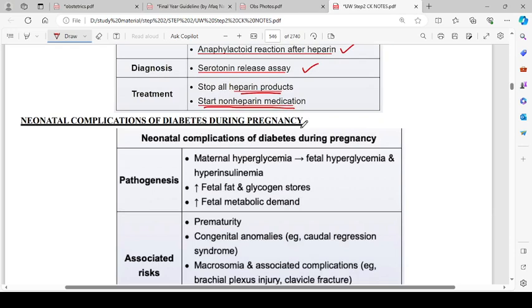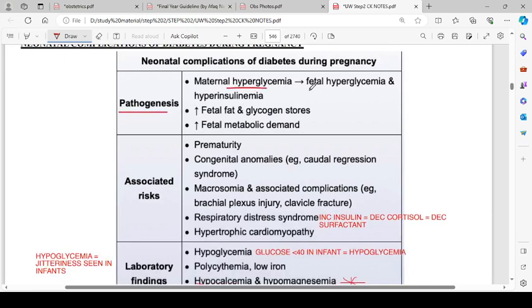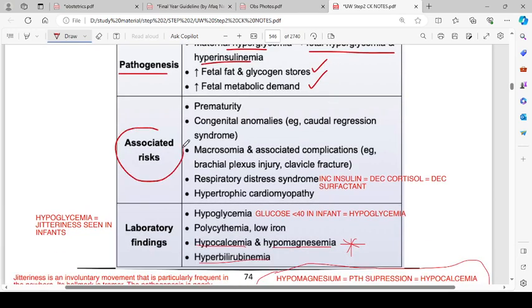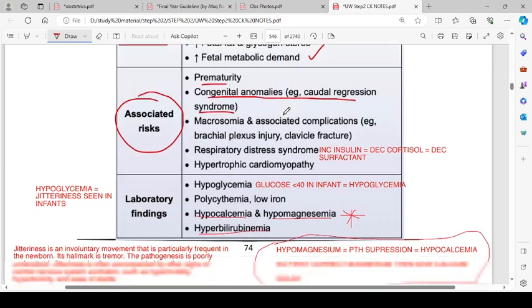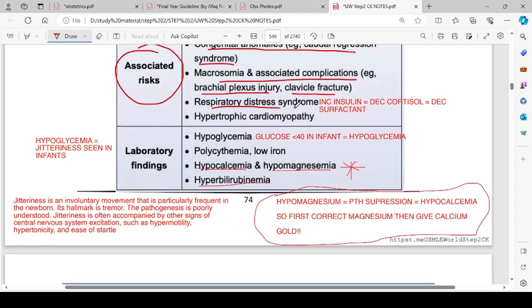Neonatal complications of diabetes during pregnancy. The pathogenesis is maternal hyperglycemia, that is fetal hyperglycemia and hyperinsulinemia, increased fetal fat and glycogen stores, and increased fetal metabolic demands. Associated risks are prematurity, congenital anomalies, for example, caudal regression syndrome, macrosomia and associated complications, for example, brachial plexus injury and clavicle fracture, respiratory distress syndrome, increased insulin, decreased cortisol, and decreased surfactant, hypertrophic cardiomyopathy. Lab findings: hypoglycemia, glucose less than 40 in the infant.